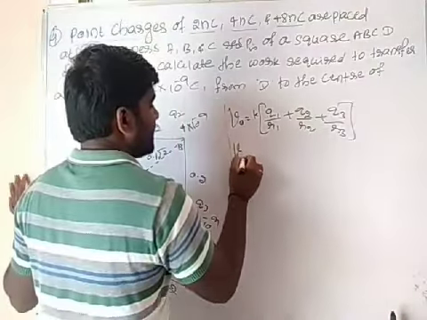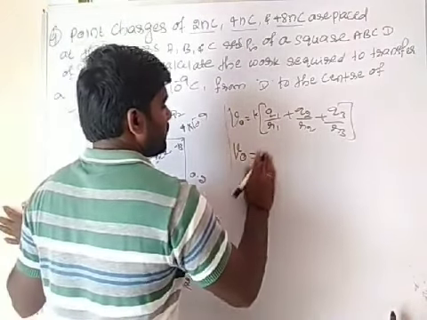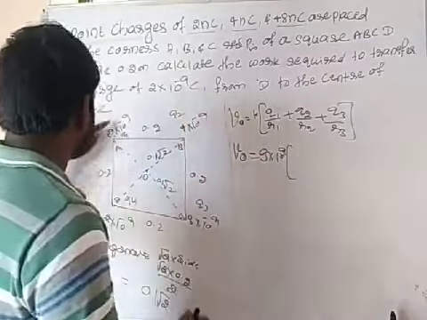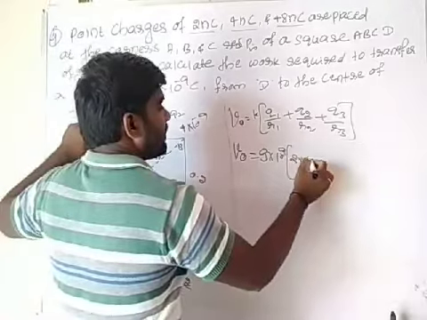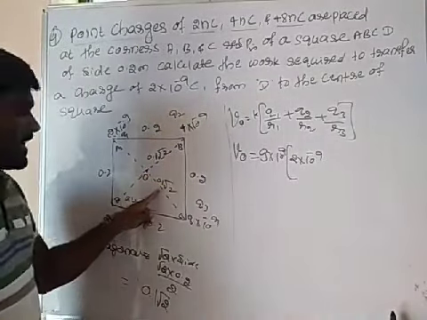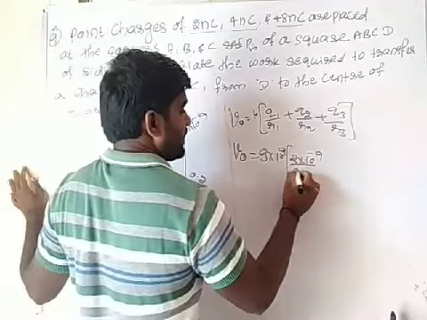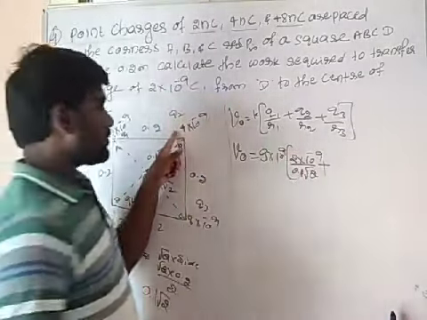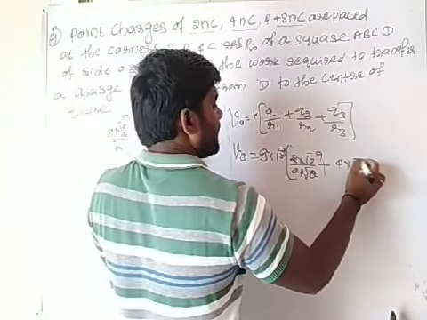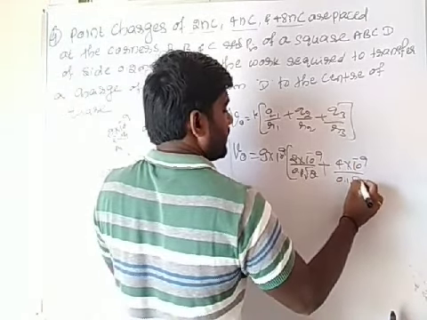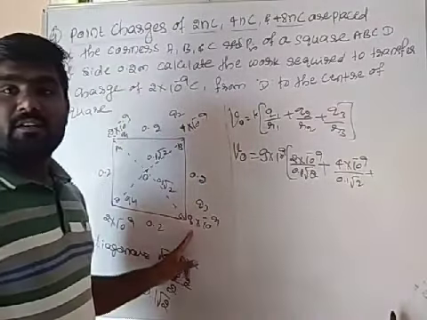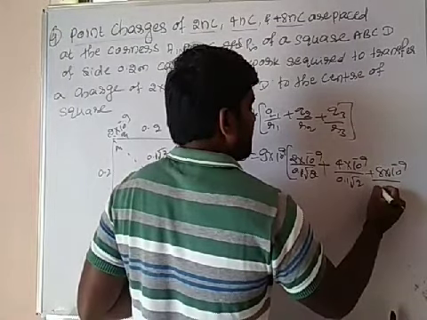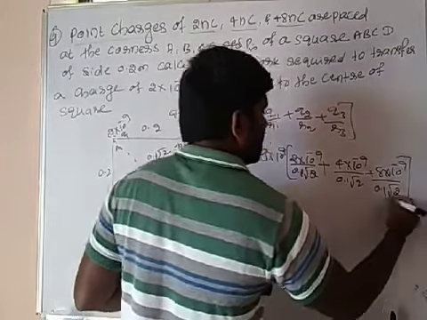Okay na? This potential at O is equal to 9 into 10 to the power 9 times Q1, this one, 2 into 10 to the power minus 9 divided by 0.1 into root 2, plus Q2, it is also plus 4 into 10 to the power minus 9 divided by 0.1 into root 2, plus 8 into 10 to the power minus 9 divided by 0.1 into root 2.